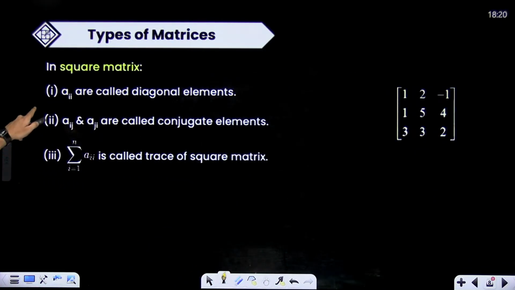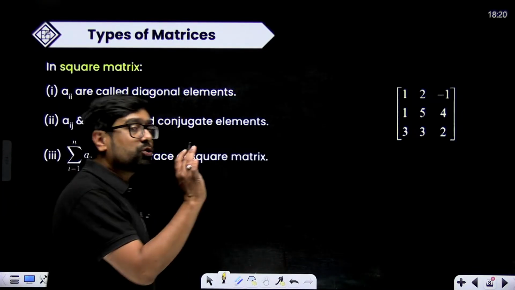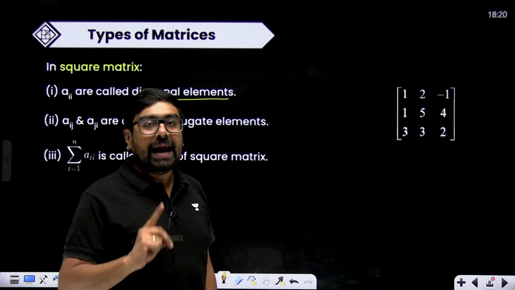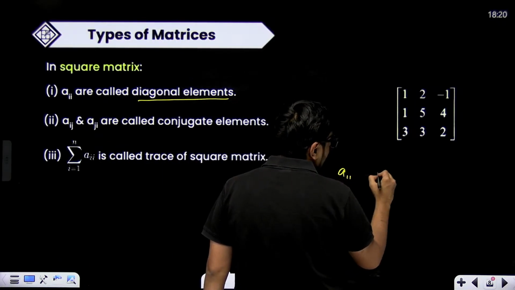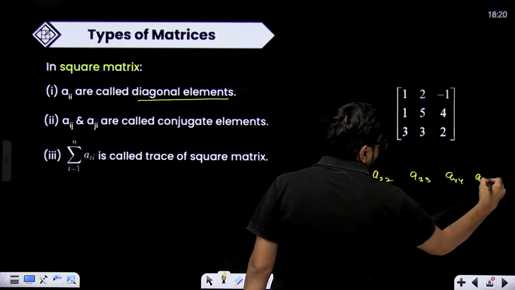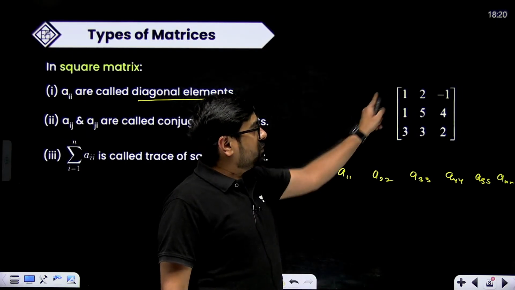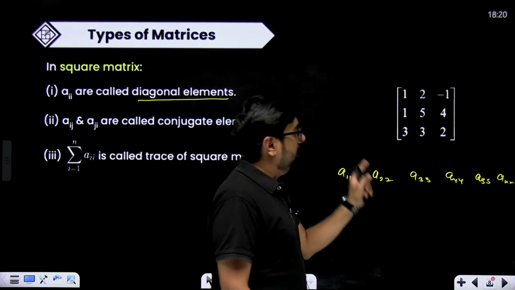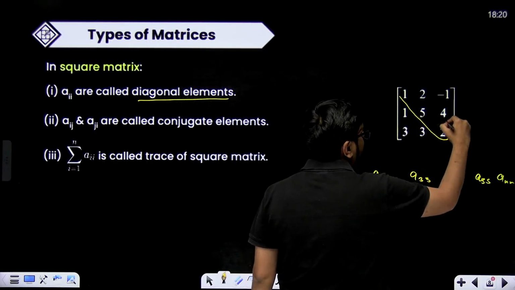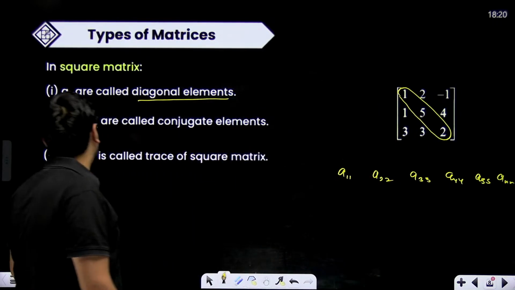In a square matrix, Aii are called diagonal elements, and they will only be in a square matrix. Aii means A11, A22, A33, A44, A55 till Ann. A11 will be first row, first column. A22 will be second row, second column. A33 will be third row, third column. So this is 3 cross 3, and these are diagonal elements: A11, A22, A33.